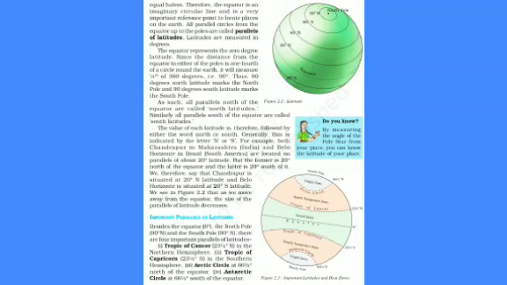So we get the names of the major latitudes: the equator, which is a great circle, at 0 degrees. Then at 23.5 degrees north we have the Tropic of Cancer. At 23.5 degrees south we have the Tropic of Capricorn. At 66.5 degrees north we have the Arctic Circle, at 66.5 degrees south the Antarctic Circle. At 90 degrees north, which is actually a point, poles are points, and in the southern hemisphere 90 degrees south.